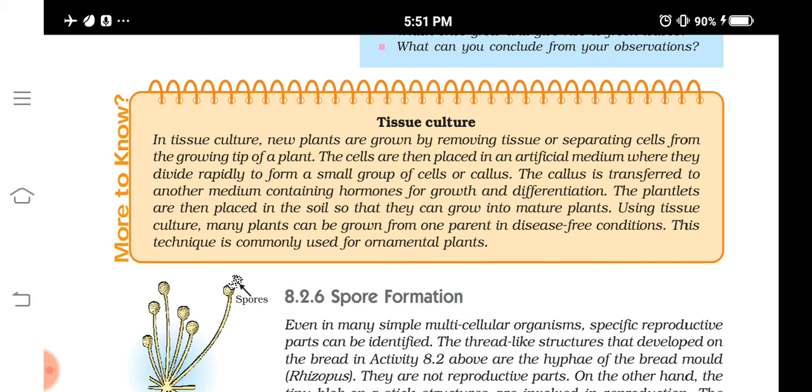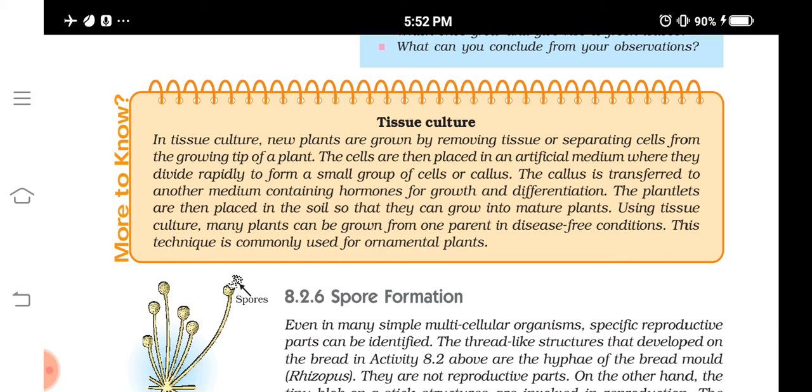Here we can use meristems, and meristems will not be affected by viruses. If we use the meristem part for culturing, it will not have any viral infection. Even though the rest of the plant is infected with virus, the meristems will not be infected because the virus cannot reach there. If that part is cultivated in the tissue culture medium, it can grow and produce a new plant without any viral infection.